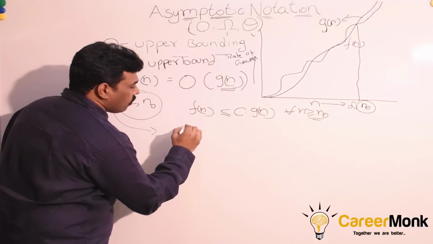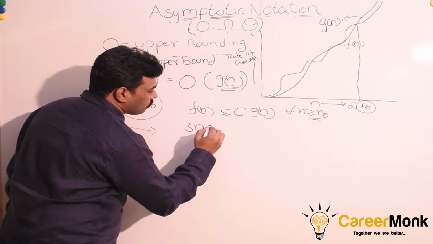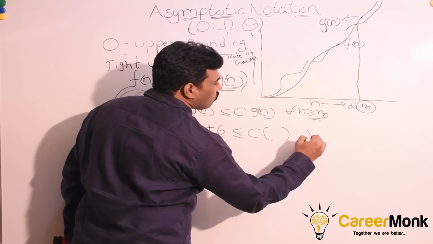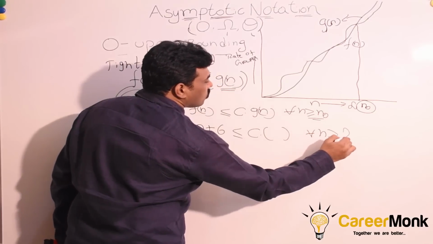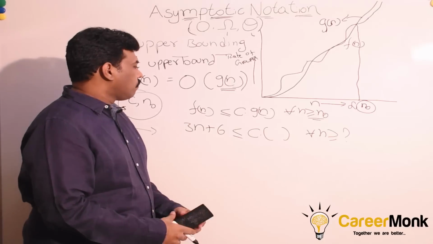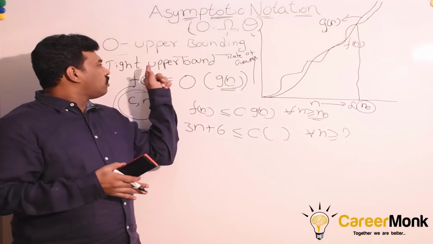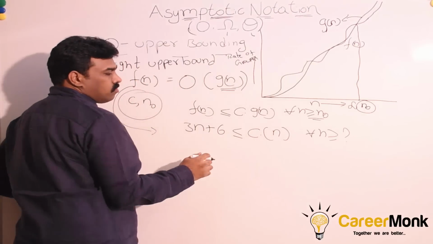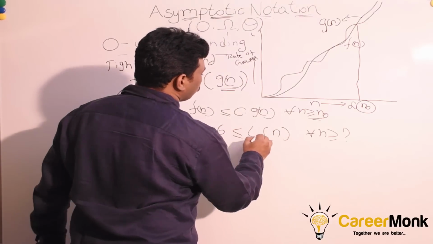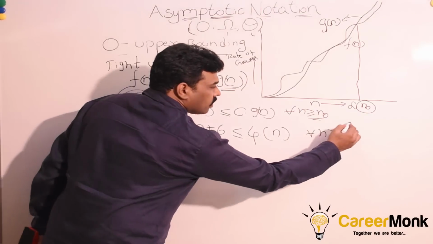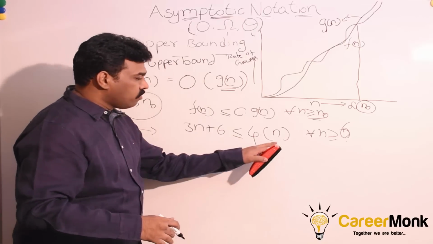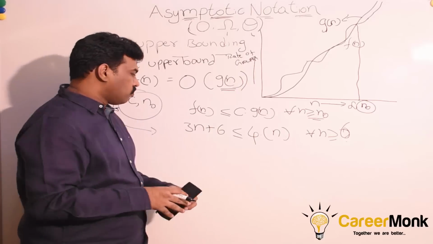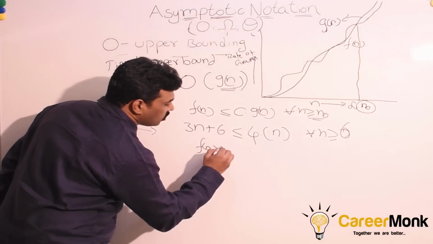What does it mean? Let us take the same example. For what value of n will we find this, for all n greater than or equal to which value? This is what we have to find. In some textbooks, there is no word of tight upper bound. So if you are able to satisfy for n is equal to 6, with c is equal to 4, and for all n greater than or equal to 6, we are able to satisfy this condition, so we are able to satisfy for g of n is equal to n here. Once we are able to satisfy this, some people say that f of n is equal to big O of n.